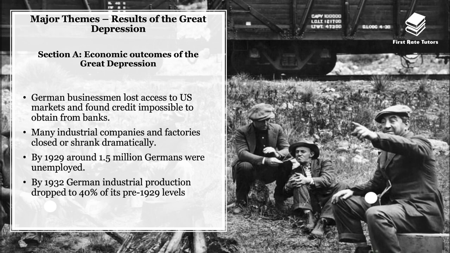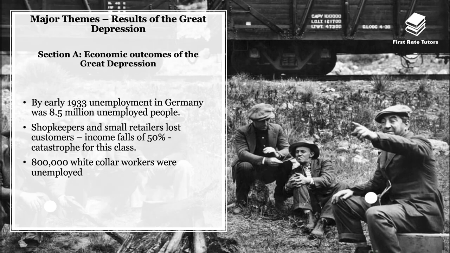And by 1929, around 1.5 million Germans were unemployed. And by 1932, German industrial production dropped to 40% of its pre-1929 levels. By early 1933, unemployment in Germany was 8.5 million unemployed people, and shopkeepers and small retailers lost customers. Of course, these are the customers who had consequently become unemployed, therefore their income fell to 50%. And this, of course, was a huge catastrophe. A lot of people suffered.